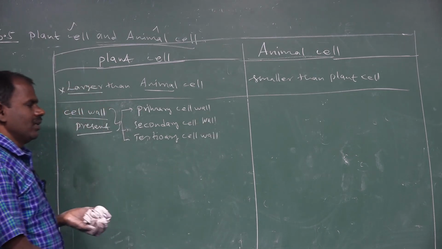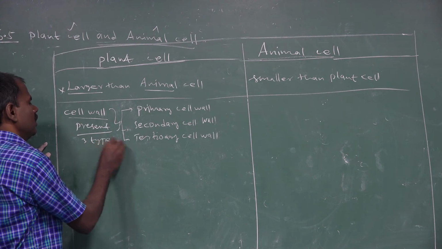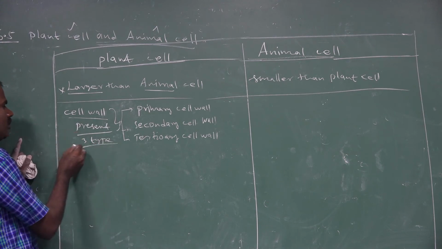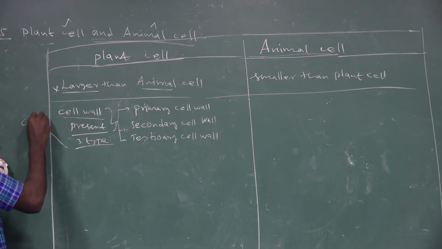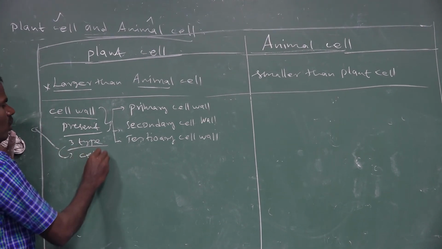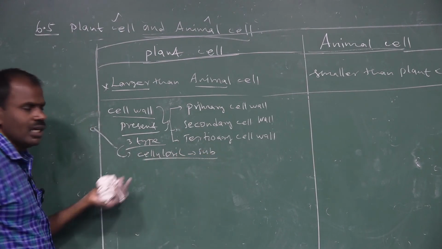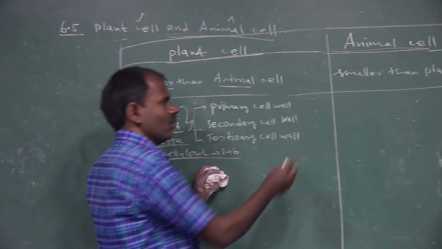Primary cell wall, secondary cell wall, and tertiary cell wall. There are three types of cell wall present in plant cells. The cell wall is made up of only cellulosic substances. In animal cells, the cell wall is absent.